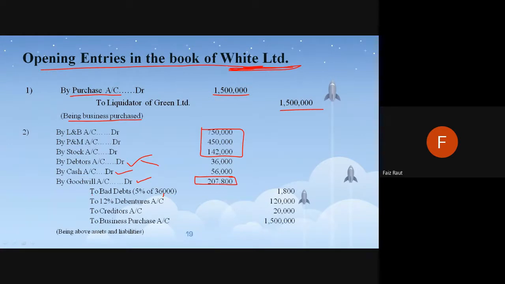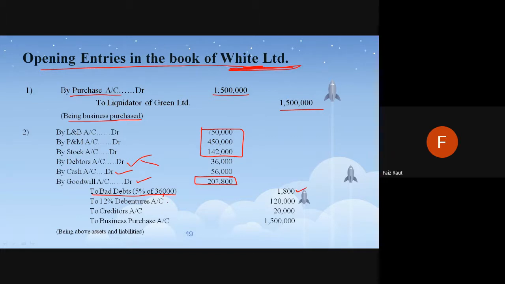From the comments, we knew that 5% will be removed from the debtors. Debtors are assets, but from this 36,000 the entire payment will not be received. We'll remove 5% from this, which covers all the expenses and losses. So removing 5% from 36,000 gives 1,08,000.